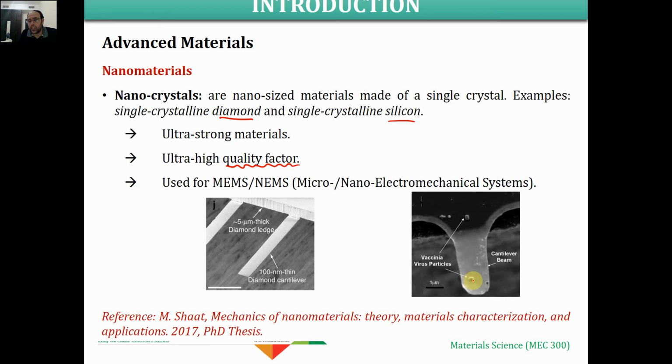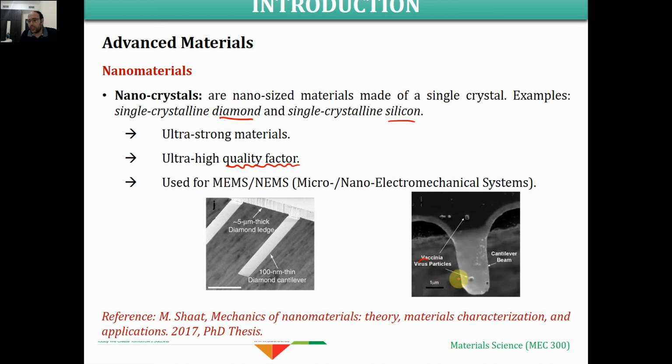this small circle or sphere thing, it is vaccinia virus. It is one single particle of a virus. And they use this resonator to measure the mass, or the weight, of this virus particle. Make sense? So this mass is very important in the design of the vaccine for this virus particle,